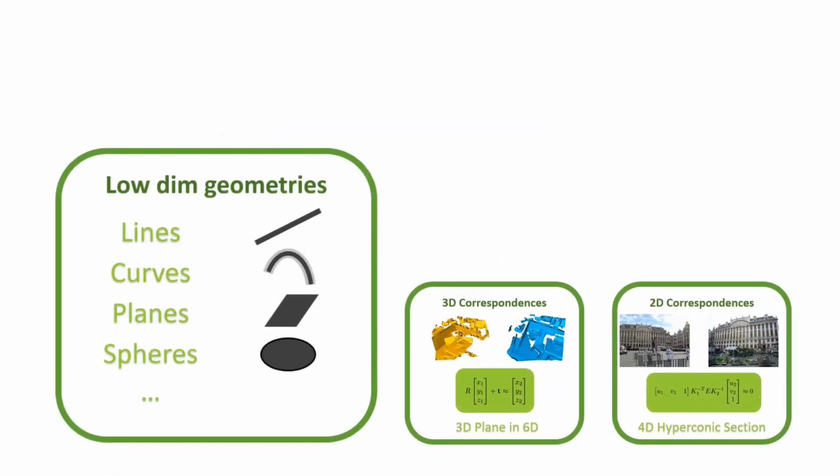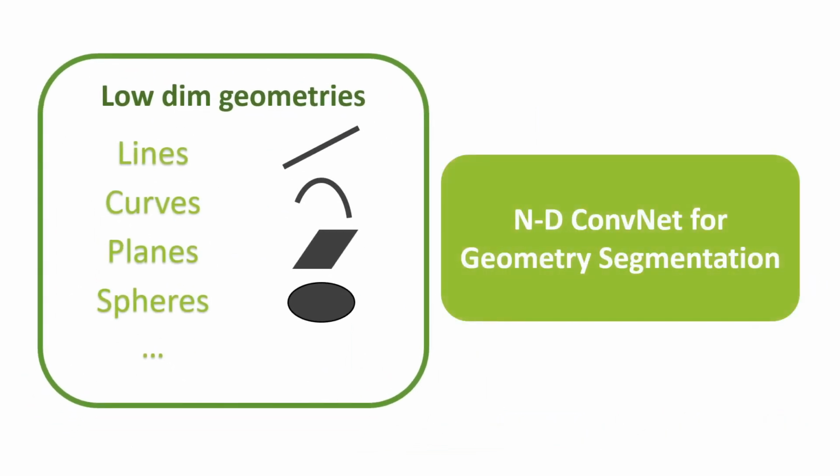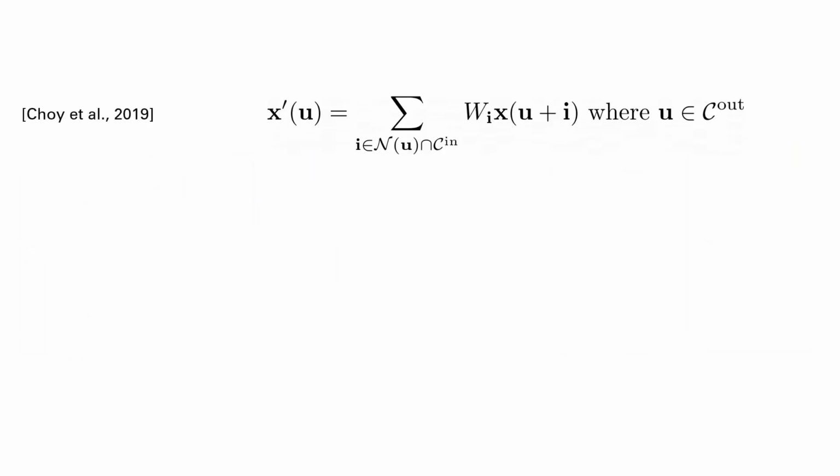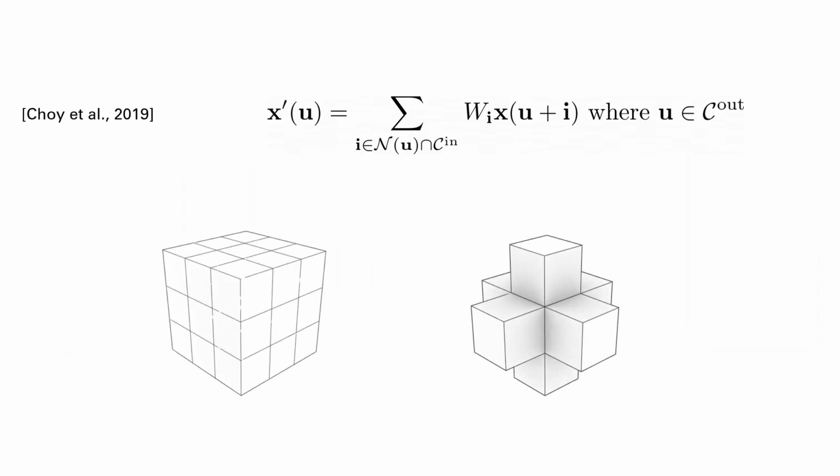Thus, to segment the basic low-dimensional geometries, we propose using an n-dimensional convolutional network. We created a U-shaped convolutional network with residual connections within blocks and across the network, similar to the standard segmentation networks. We use the generalized convolution to implement convolution, since it can model both spatially dense kernels and spatially sparse kernels, which are crucial for high-dimensional convnets.